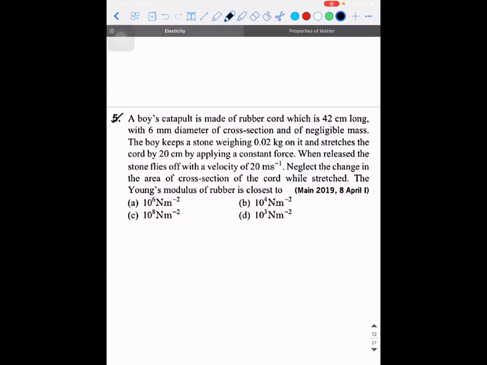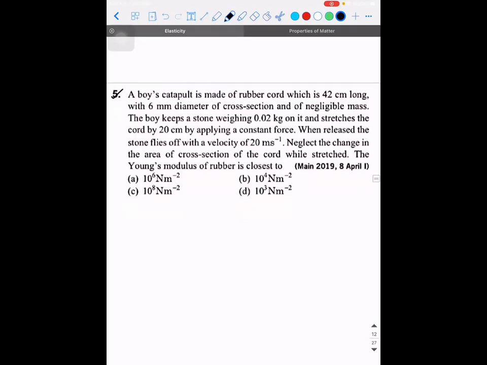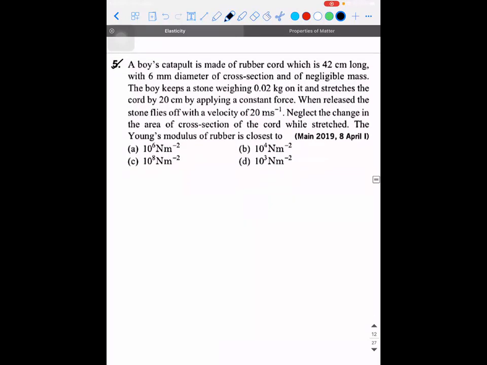Means they are not concerned about the change in area. They are not concerned about the lateral strain. Can you tell me what are the physics involved behind this problem? Why is the stone able to fly with a velocity? So when it has a mass and velocity, what is the quantity that we can define for it? Momentum, kinetic energy. So linear momentum and kinetic energy. So in this context, are we going to use linear momentum or kinetic energy? Linear momentum, sir.